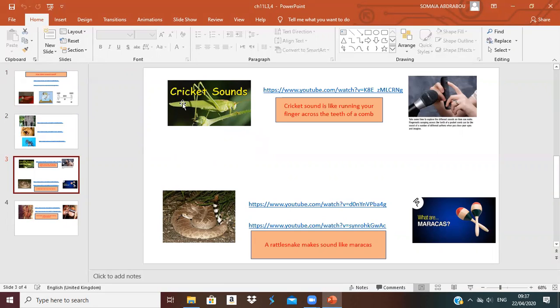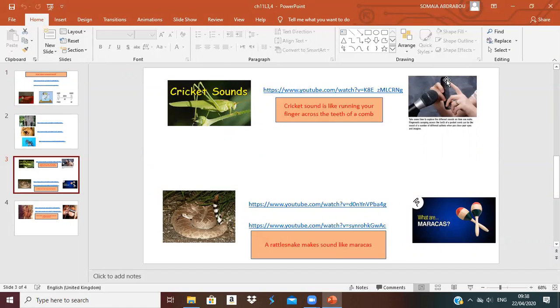Okay, now, how the sound of the animals looks like. The cricket, can you see this insect? It's called a cricket. The cricket sound is the same as if you move your finger across the teeth of a comb.